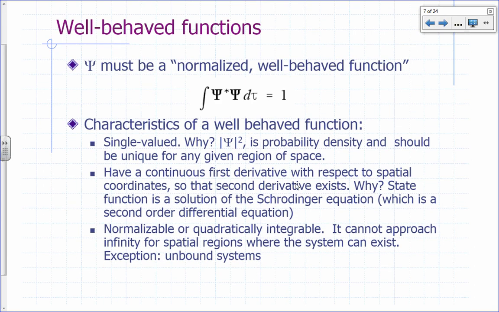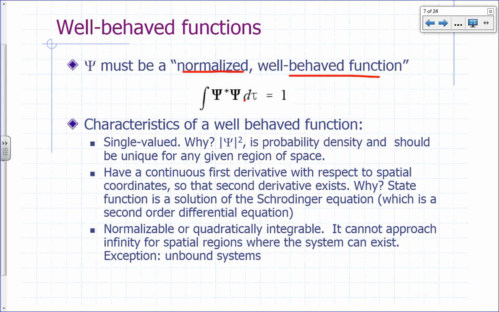So now, let's talk about well-behaved functions, because psi must be what we would call a well-behaved function. Psi must be a normalized, well-behaved function. Why do we want it to be well-behaved, and what do we mean by well-behaved? We want it to be normalized because, remember, our interpretation is that the integral of psi star psi over all possible locations must be equal to 1.